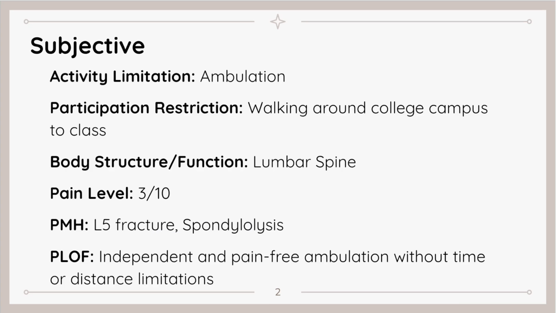For this objective, the activity limitation is ambulation. The participation restriction is walking around college campus to class. The body structure and function is lumbar spine. Pain level is a 3 out of 10.